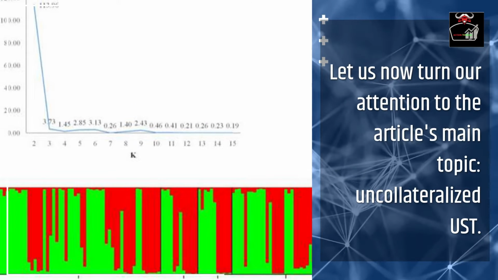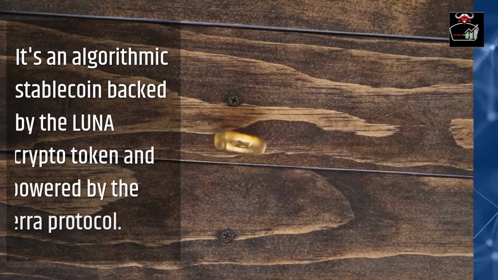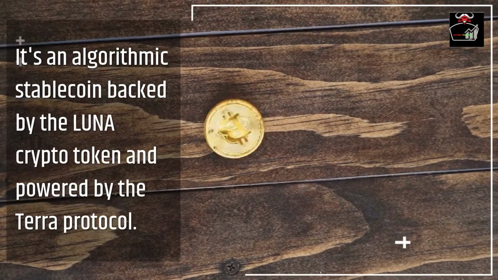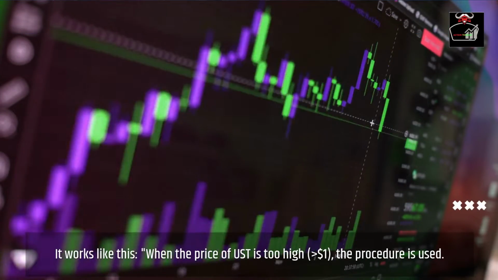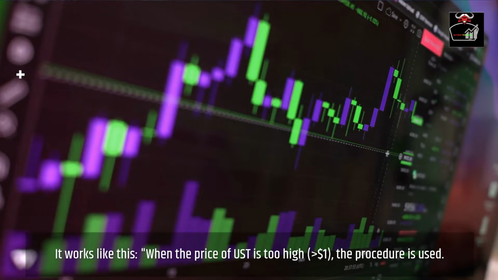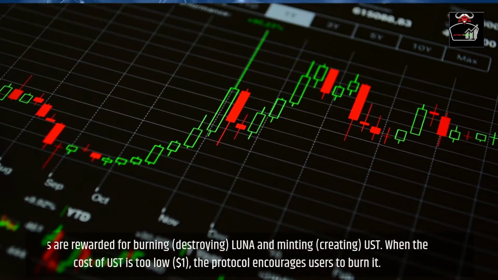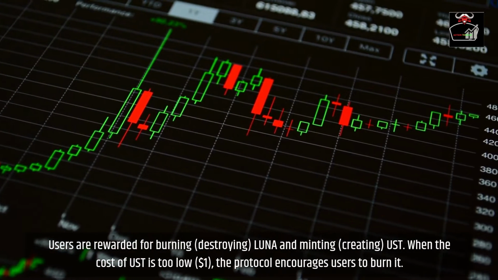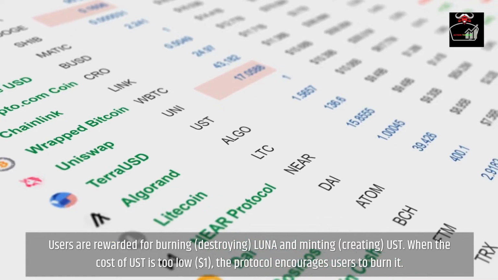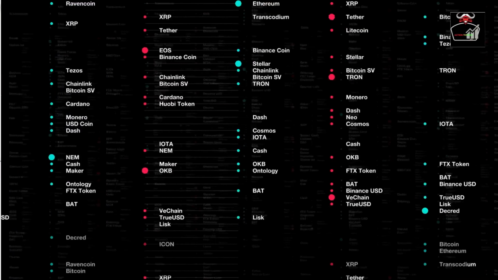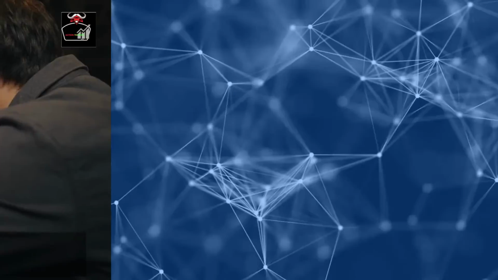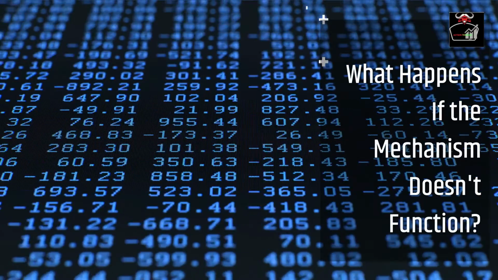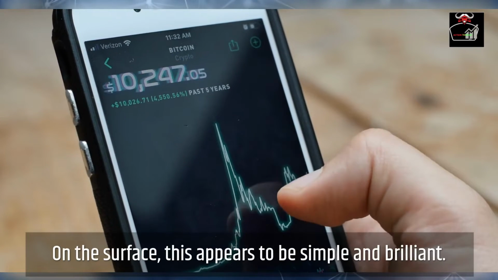Let us now turn our attention to the article's main topic, uncollateralized UST. It's an algorithmic stablecoin backed by the Luna crypto token and powered by the Terra protocol. It works like this: when the price of UST is too high, greater than $1, the procedure is used. Users are rewarded for burning, destroying, Luna and minting, creating, UST. When the cost of UST is too low, below $1, the protocol encourages users to burn it, and Luna is minted.